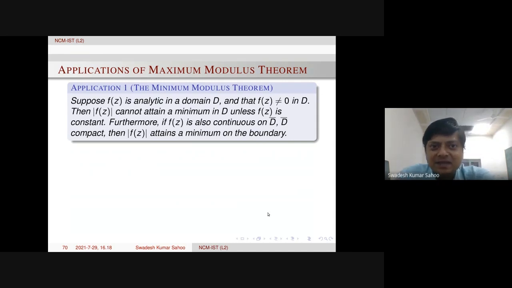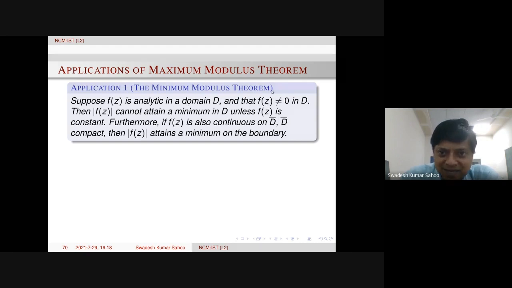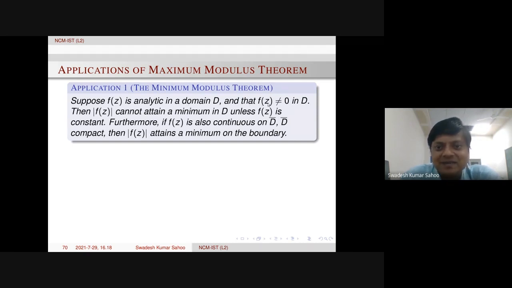So the next application, do I have time? So this is minimum modulus theorem. I think this question was also asked yesterday. When we have an analytic function, and here actually the extra condition will be non-vanishing in the domain, then modulus of f cannot attain a minimum in D unless f is constant.